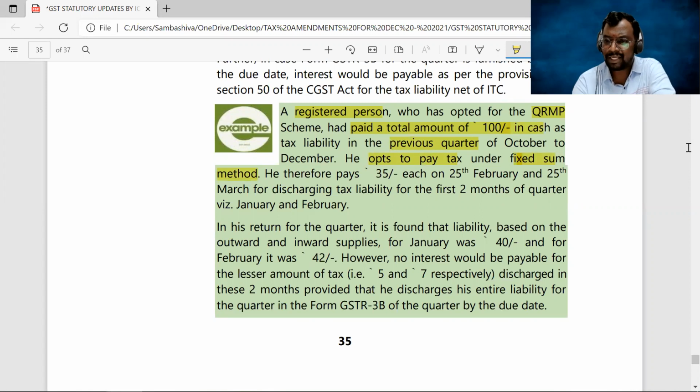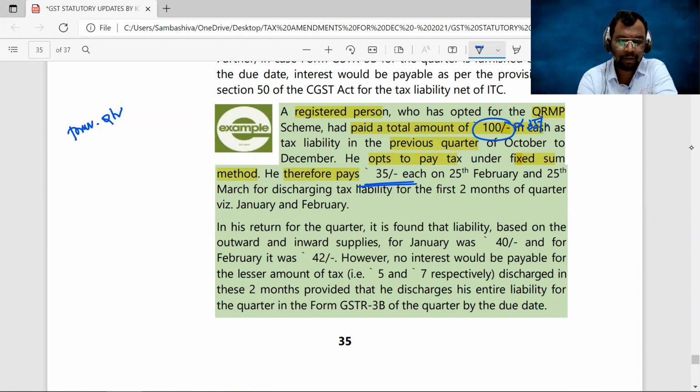So in the last quarter, he paid 100 rupees. So 35% means 35 rupees. Now he has to pay 35 rupees for the next quarter. What is the previous quarter? The previous quarter is October to December.